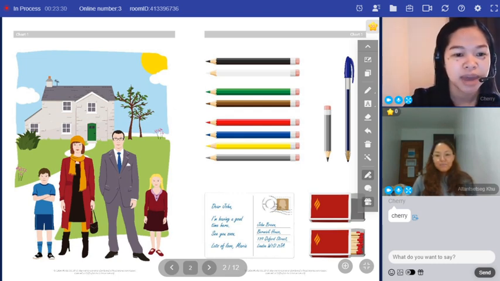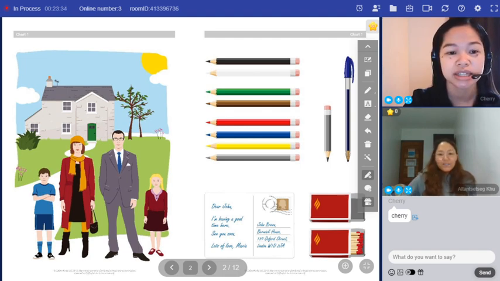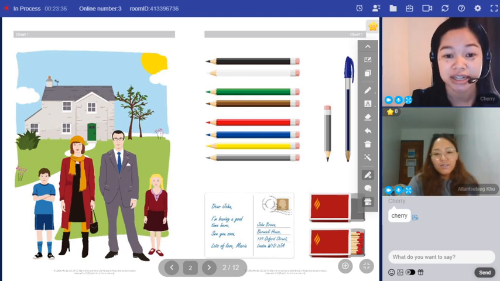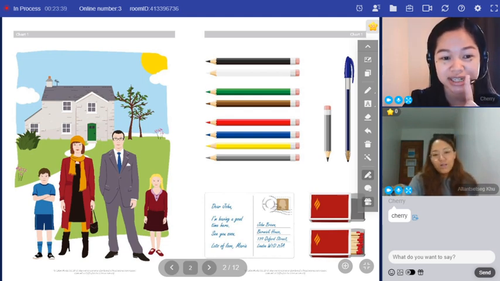Okay, so look at a picture. Are both these pencils red? No, both these pencils aren't red. One's red.